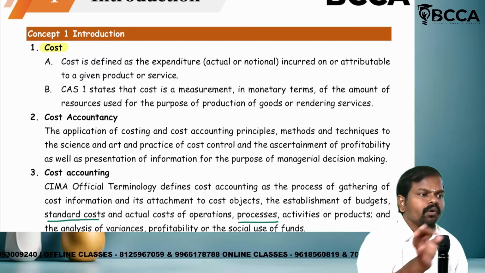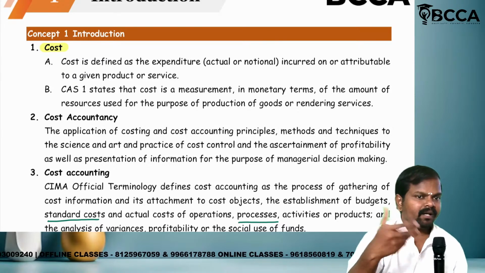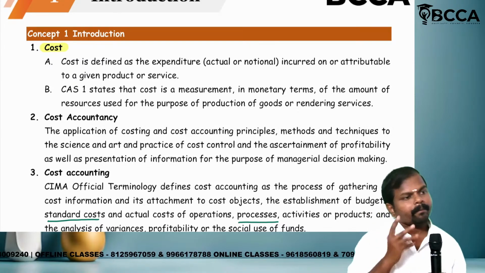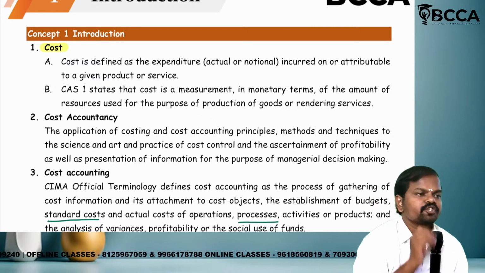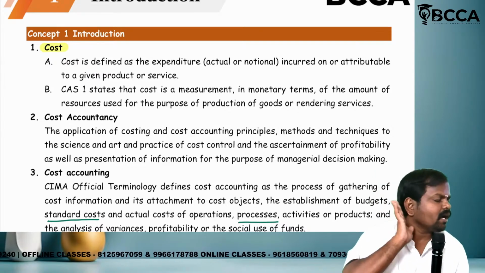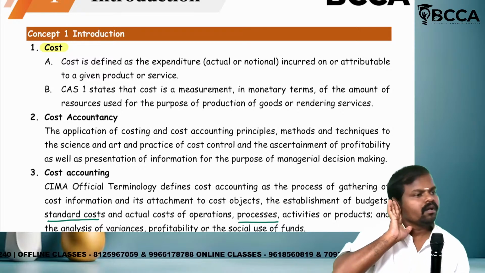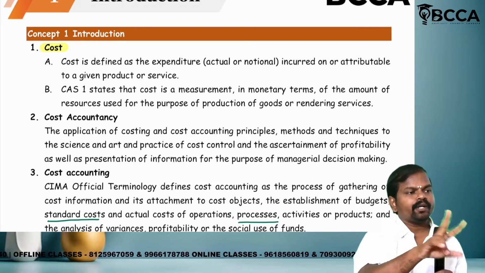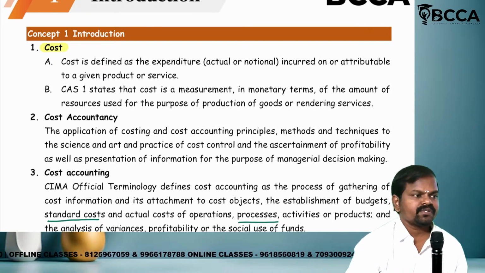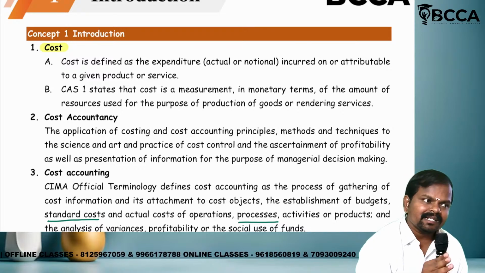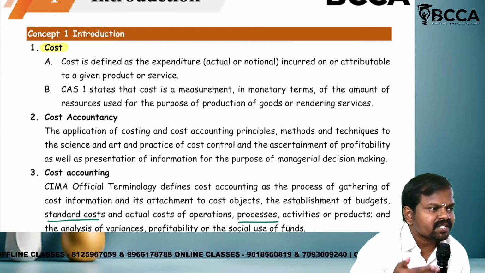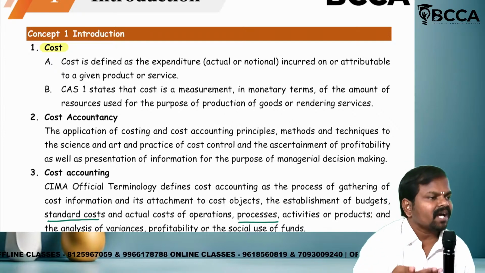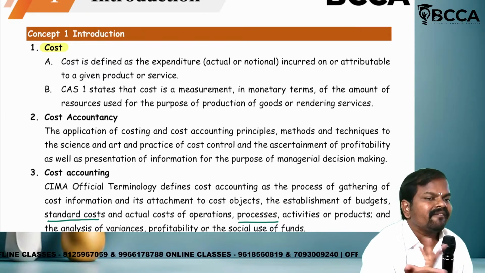Now, without reading the statement, we will generate the statement. What is meant by cost? Cost means an amount of expenditure incurred or spent. You can use them interchangeably. Amount of expenditure incurred or spent by the manufacturing organization or service organization. When will they incur?